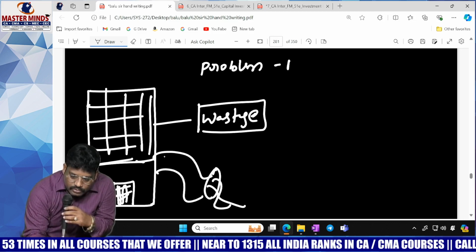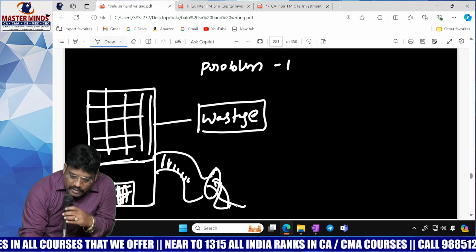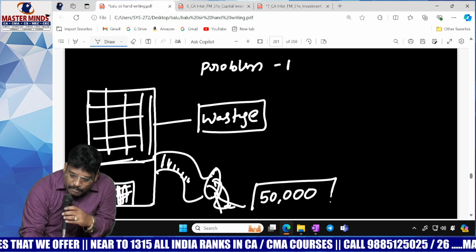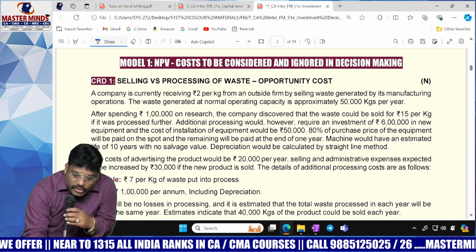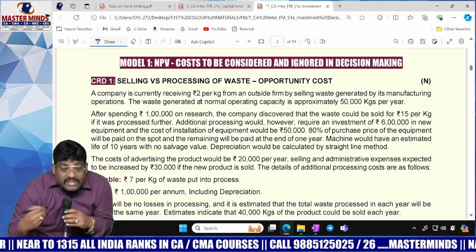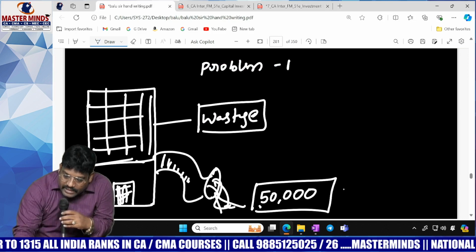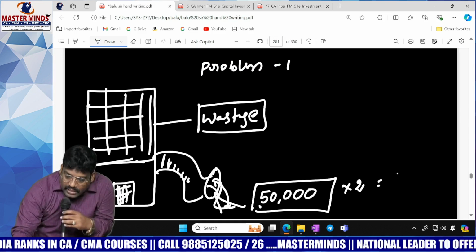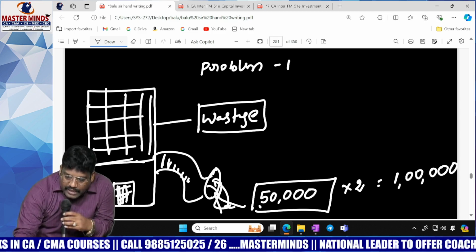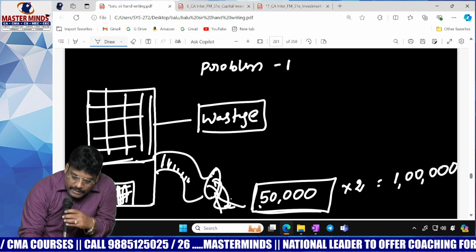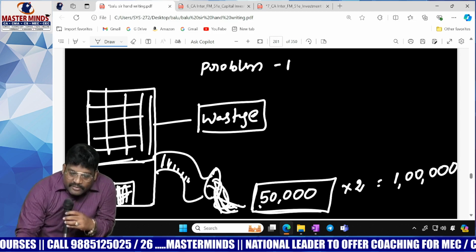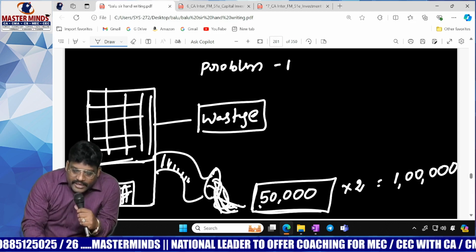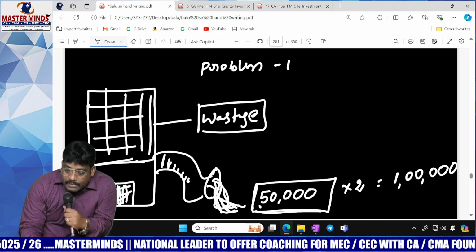Let's assume the wastage goes out from here. So here, how many kgs? 50,000 wastage. But what the company is doing currently is selling the wastage for 2 rupees. That means how much have they been getting? 1 lakh. They've been happy, because they've been generating this wastage, and we don't know how many products they've been producing, but they've been concentrating on that because through this wastage the company is able to generate 1 lakh.